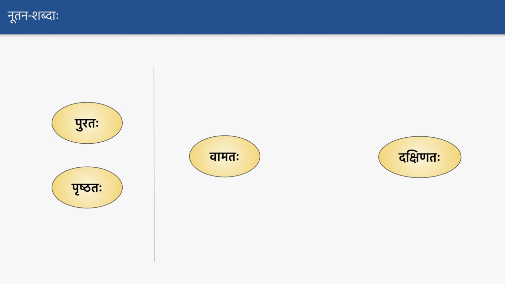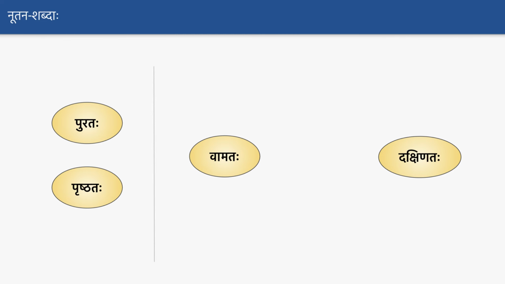Okay, and maybe you can take Vrikshasya Dakshinataha Dhenuhu Asti. Vrikshasya Vamataha Ajaha Asti. Like a right side of the tree there is a dhenu, or left side of the tree there is a goat.